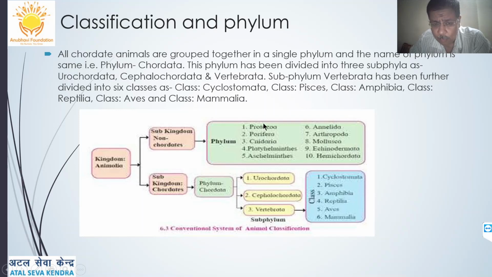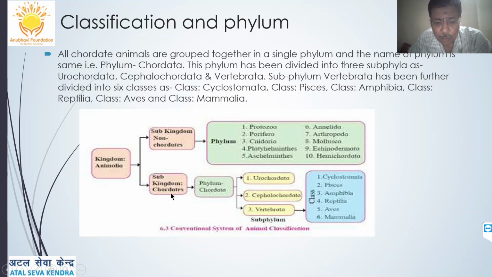We can say the names here. It is phylum Protozoa, Porifera, then Cnidaria or Coelenterata. Then we have Platyhelminthes, Aschelminthes, Annelida, Arthropoda, Mollusca, Echinodermata and Hemichordata. There are 10 phyla in the non-chordata subkingdom.